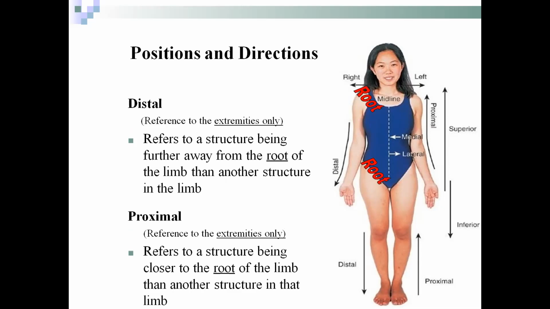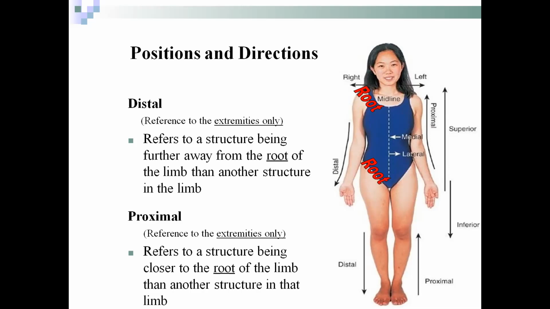Distal refers to the structures being further away from the root of the limb than another structure in the limb. Especially, we will use the distal and proximal terms for the extremities only. The root is the part close to where the limb attaches to the body. The distal part is further away from the root of the limb, and we call it the distal end.